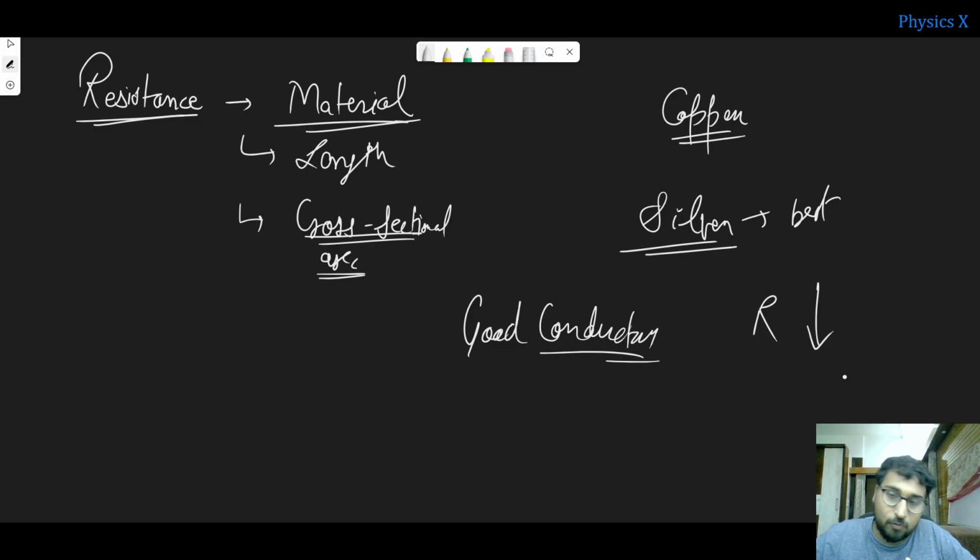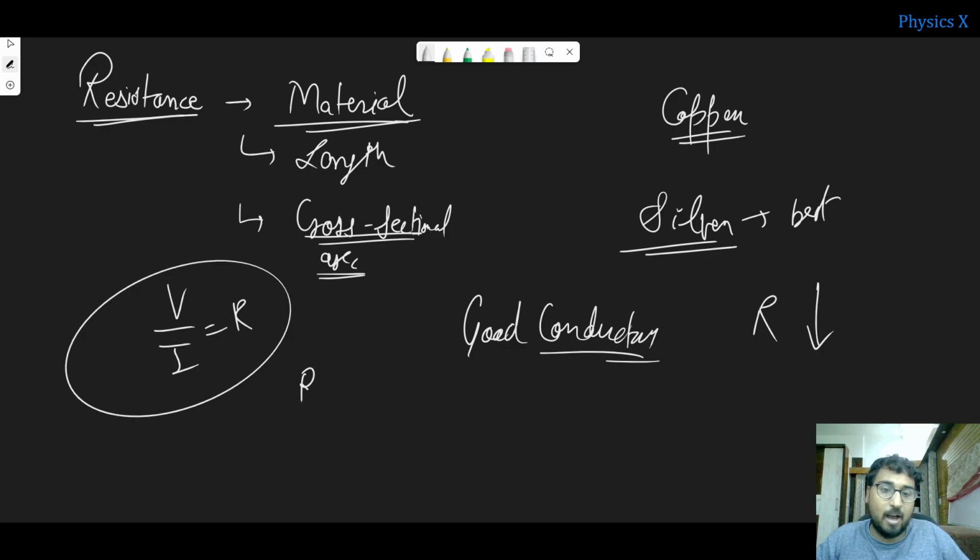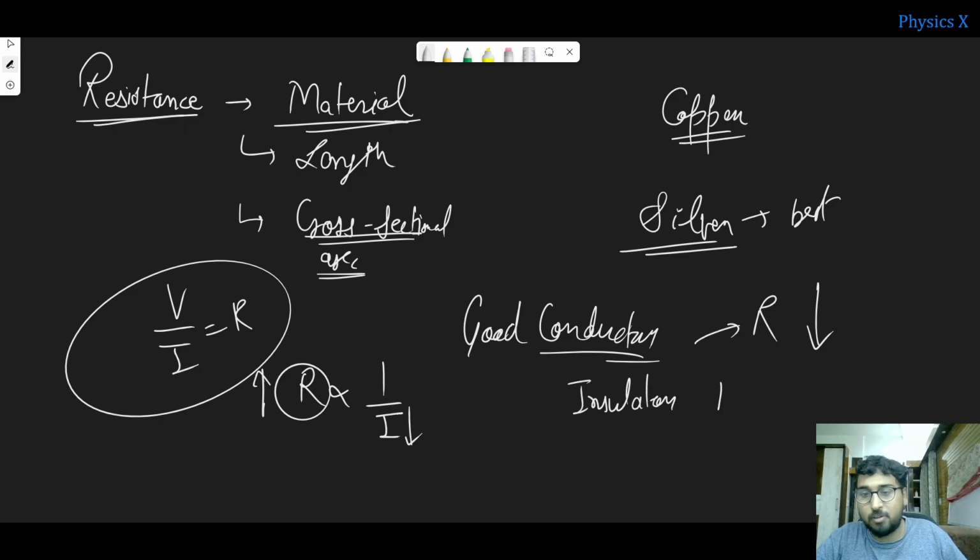That is why the current will flow easily. V by I is equal to R, you know. So what is the meaning? R is inversely proportional to I. The more the resistance, the less current will flow through it. So for good conductors the current flow will be very high, which means the resistance of these conductors will be low. For insulators, the resistance will be high.